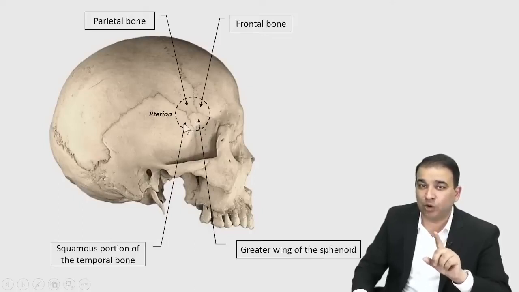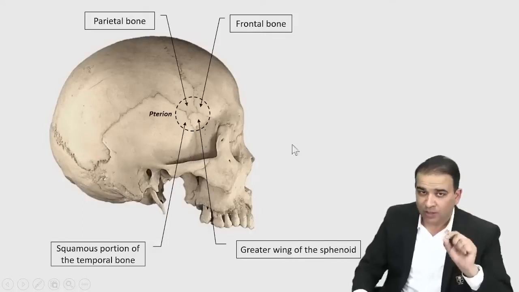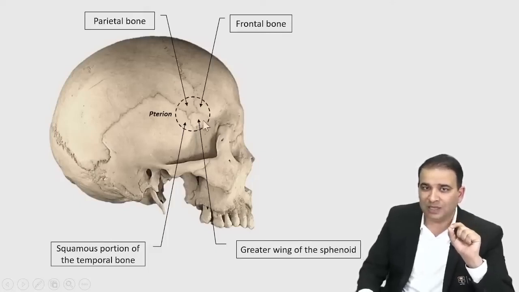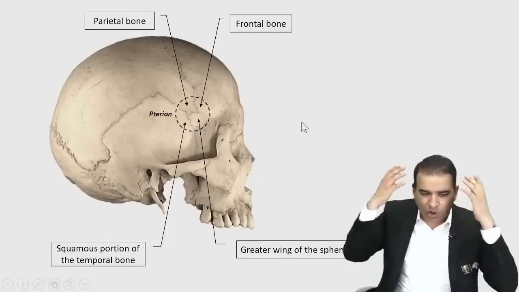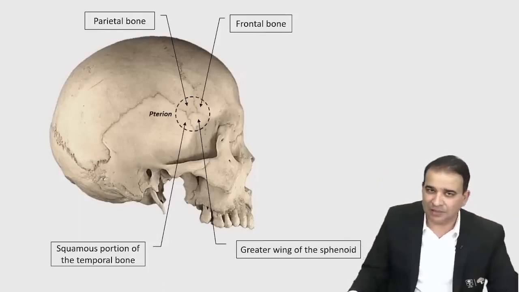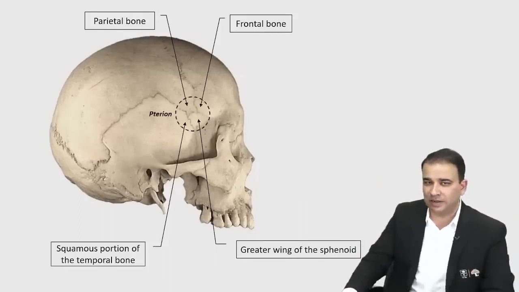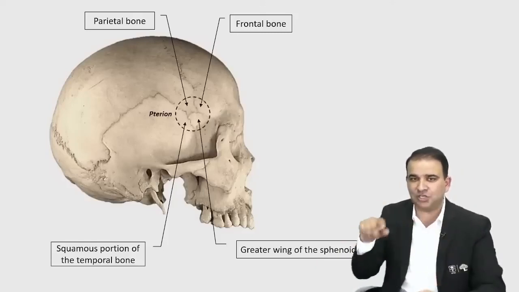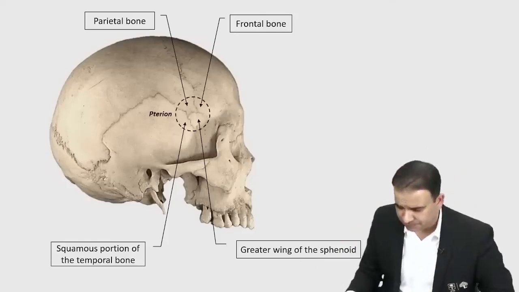So one is the temporal bone, and it's the squamous part of the temporal bone. Remember this, guys, it's the squamous part of the temporal bone contributing to the pterion, and also the greater wing of sphenoid. In the norma lateralis, only the greater wing of sphenoid can be seen here. That's the greater wing of sphenoid which is written. So these are the 4 bones which are meeting at this junction and forming this H-shaped suture called the pterion. What is related to the pterion, guys? Now that is the site of the pterion.